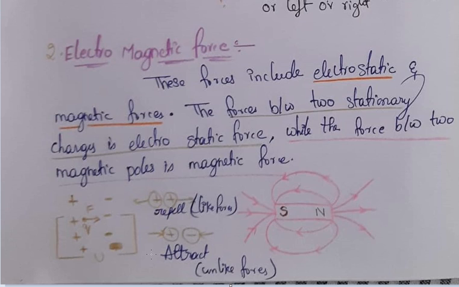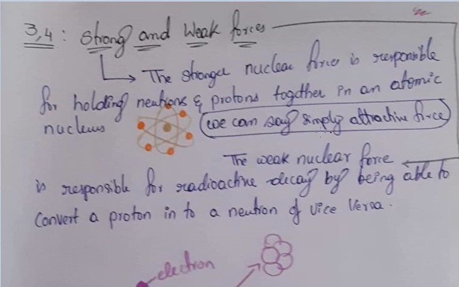Like forces are the particles which have the same charge, either positive or negative. In unlike forces we'll have both positive and negative. So if we take like forces, they will always repel, and unlike forces will always attract each other. Similarly in magnetic force also we'll have south pole and north pole. South pole and south pole will repel each other, and north pole and north pole will repel each other. Only south and north will get attracted. So this is what the examples of electrostatic force are.